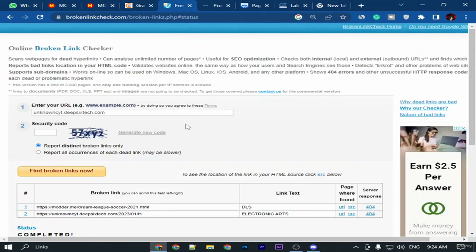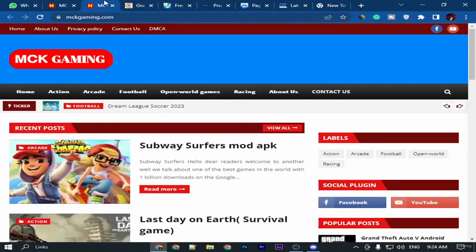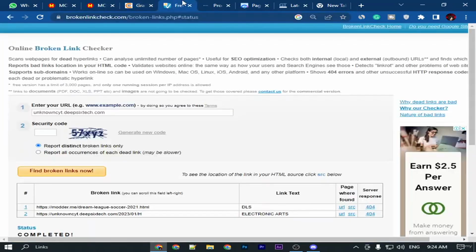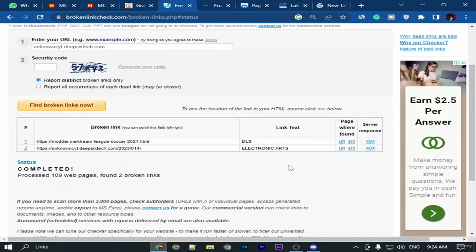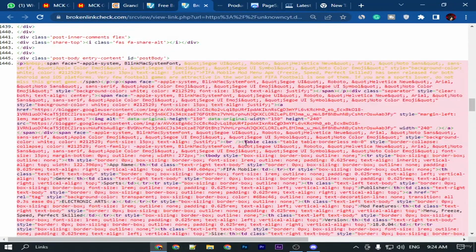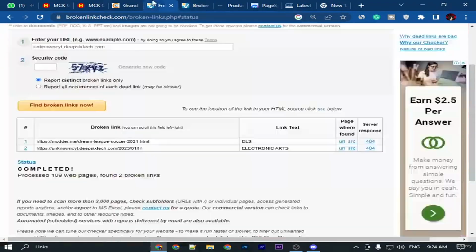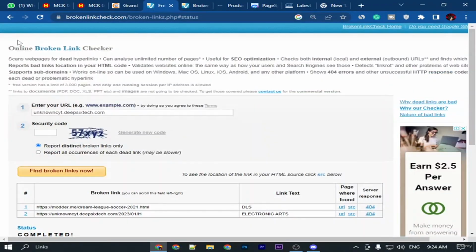First, you need to check for broken links in your website. I recently checked your subdomain website, and it has two broken links. To fix this, click on source, and you will get the link of what you need to change. So that's how you can fix your broken link.